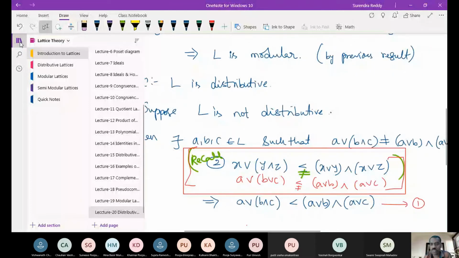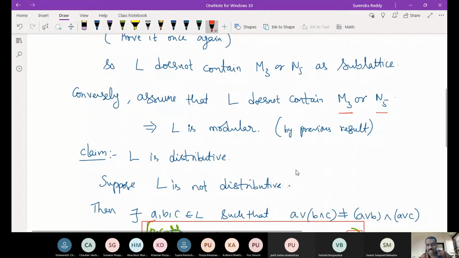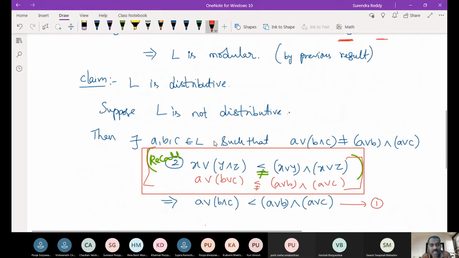We should get a contradiction to M3 or N5. Because it is already modular, we cannot get any N5. So we try to get something which is a diamond. If we get a sublattice which is a diamond, then it is a contradiction to our assumption. We have assumed that L does not contain M3 or N5, and we started by assuming that L is not distributive. So somehow in this process we get some sublattice which is M3.